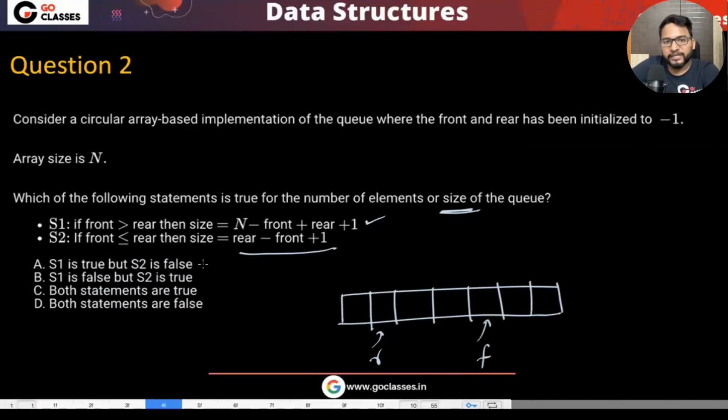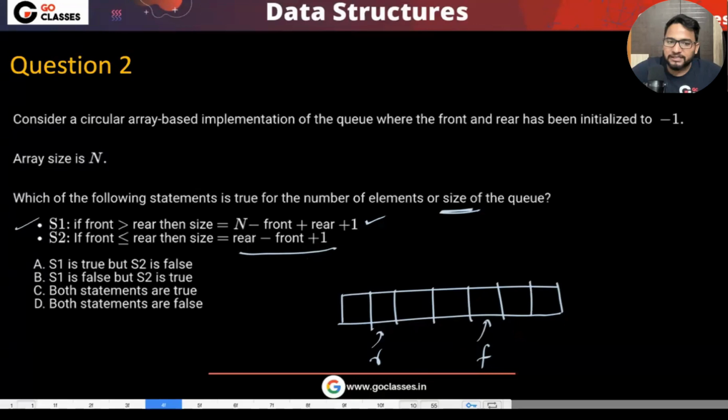Okay. So basically, finally, I can say that S1 is correct. S2 could have been correct if we say that don't execute this S2 in case of initialization. I mean, the initialization condition is making this S2 incorrect. Otherwise, S2 is correct.